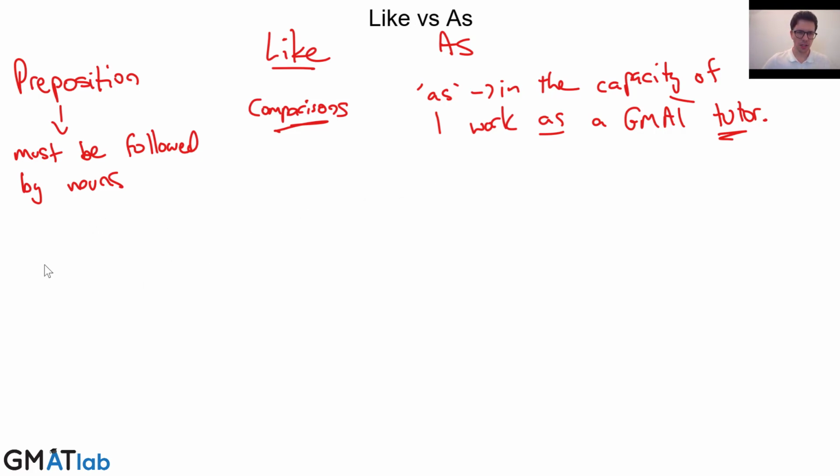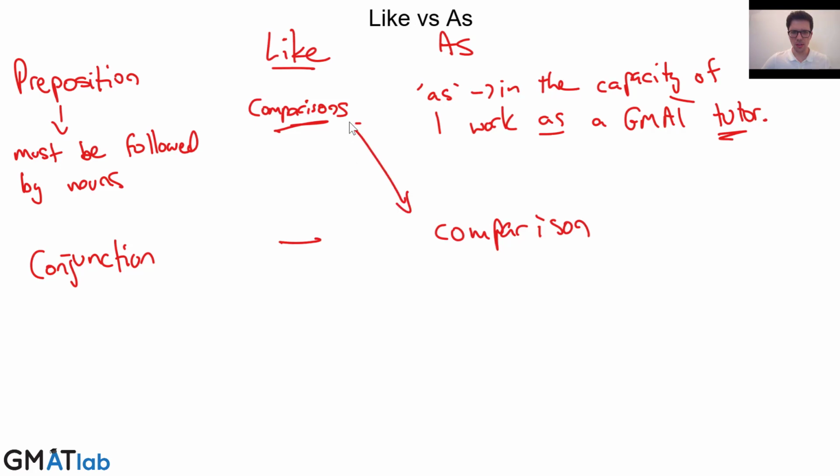Then we have conjunctions. Now, like cannot be used as a conjunction, but as can. As, when it's used as a conjunction, is actually a comparison. It's a comparative word. Okay, so here what we can see is when they're comparisons, they're actually two different things, like and as.